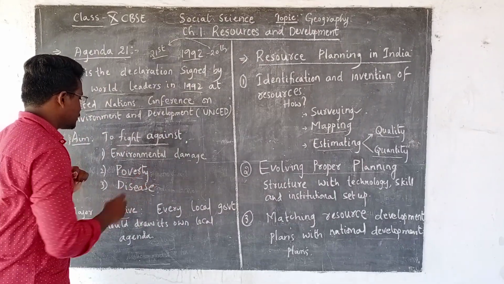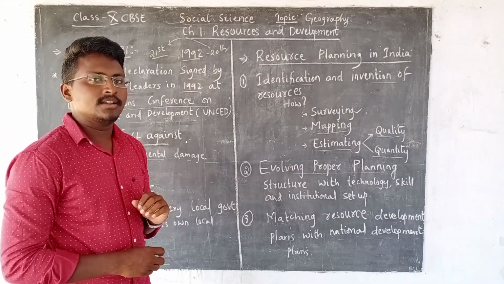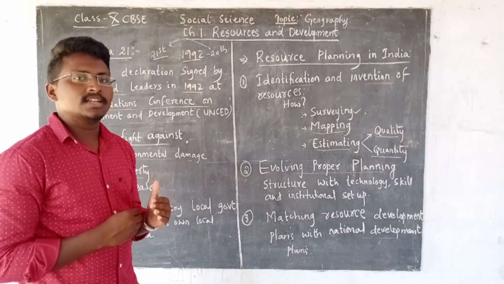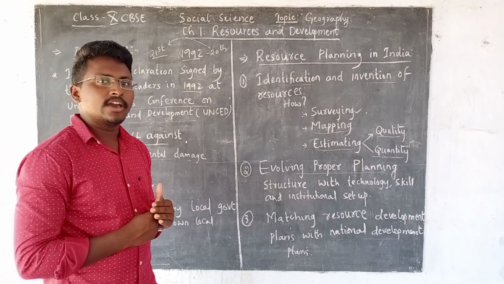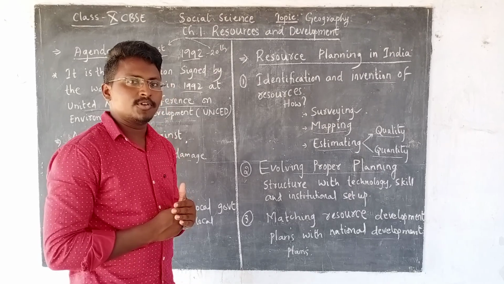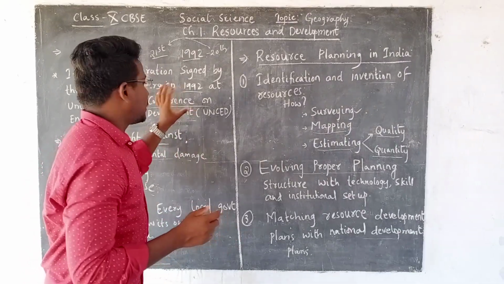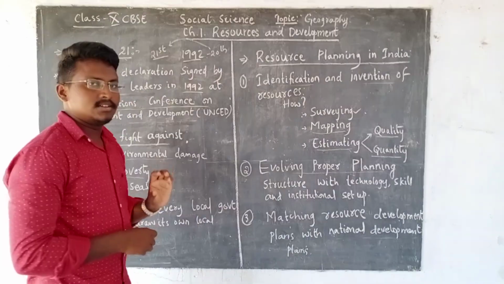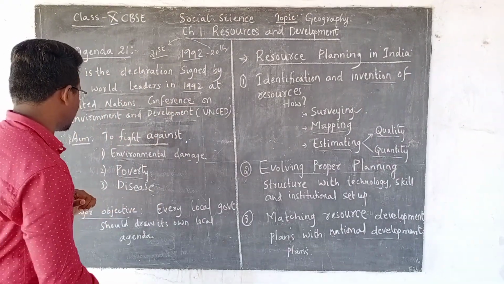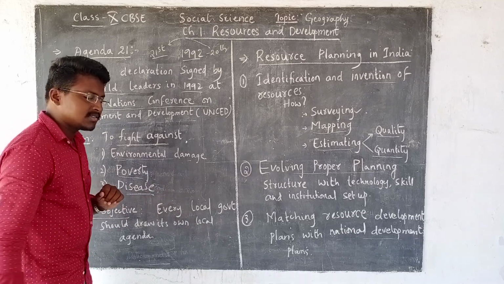And the second thing is about poverty, where people are still living under poverty, which means not having proper basic needs. Therefore, to remove this poverty, they signed Agenda 21. And the last and very important thing is to fight against diseases.